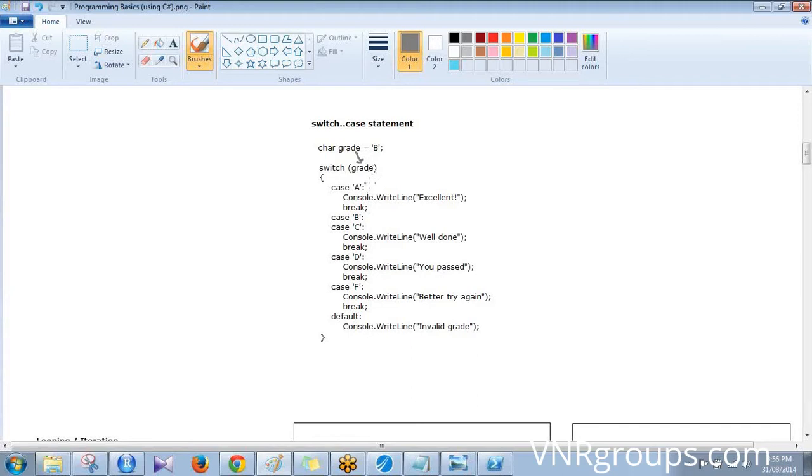Now it goes from step to step. If it is A, it checks for A, then say excellent, and then you put the break statement here. If you don't put the break statement, it will go to the next case statement. When you put the break, the program flow will break out of the switch statement, and it will come here.